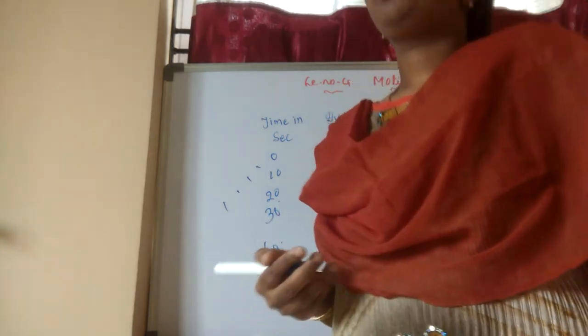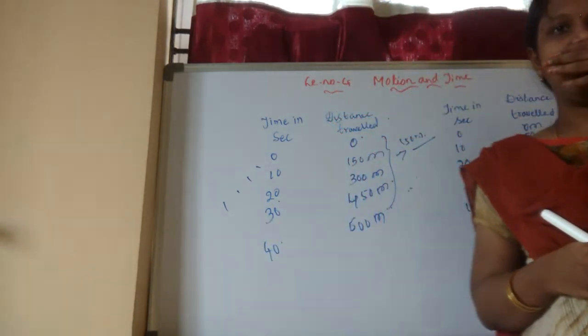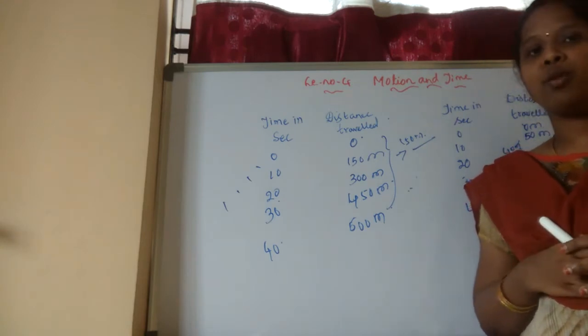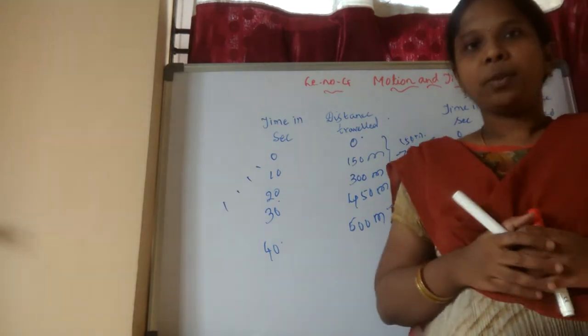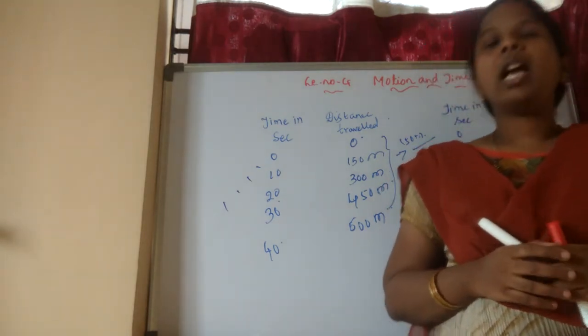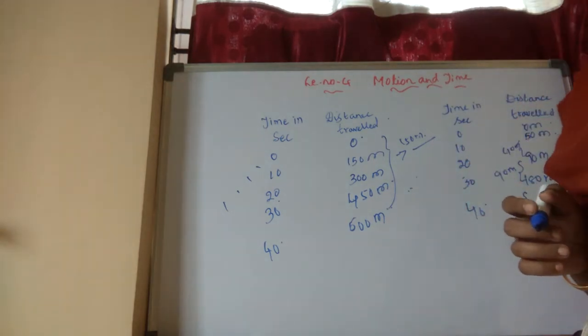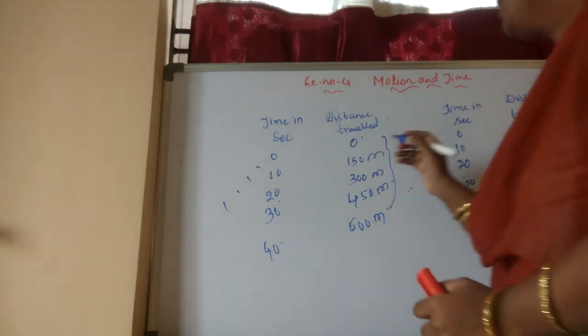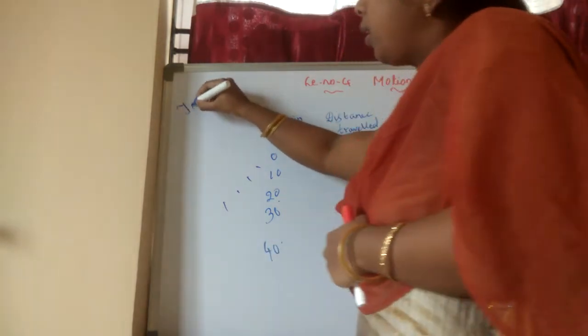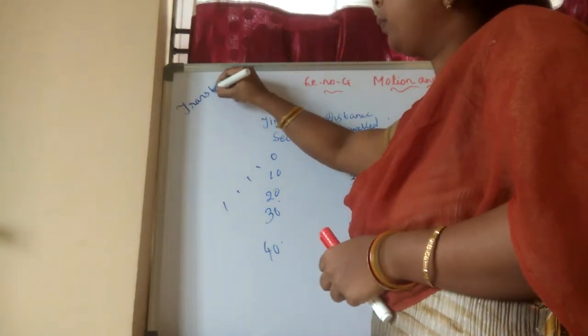Now we are going to discuss the types of motions. How many types of motions are there? We have three types of motions. One is translatory motion.